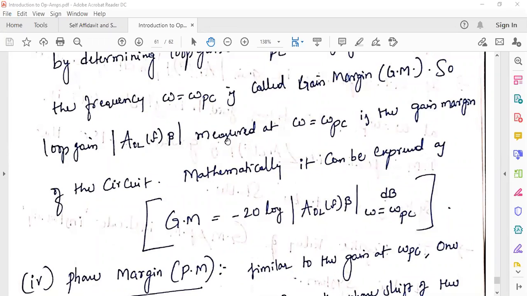When this entire term becomes negative, do not consider the leading negative sign, only this term, which is taken on the y-axis while drawing the magnitude plot, right? When this entire term is negative, minus of that negative becomes positive. That means if the gain is in minus dB, minus of minus is plus, so it becomes plus dB. That means the gain margin is positive.